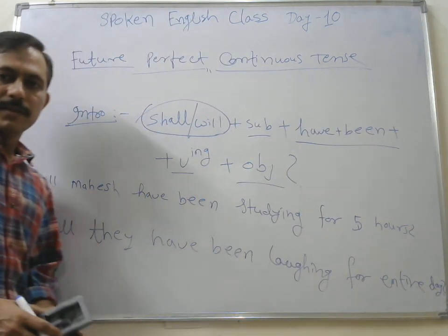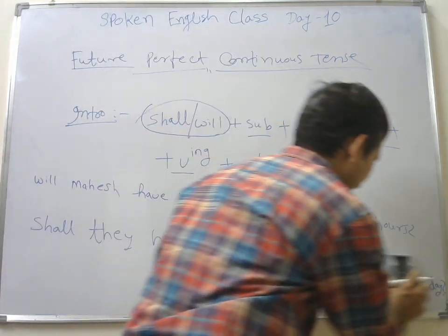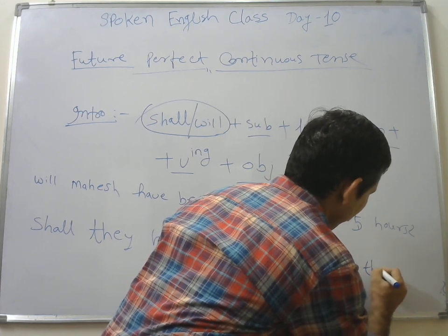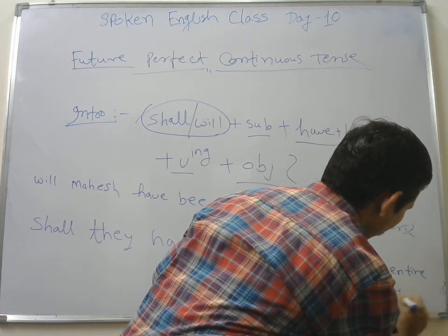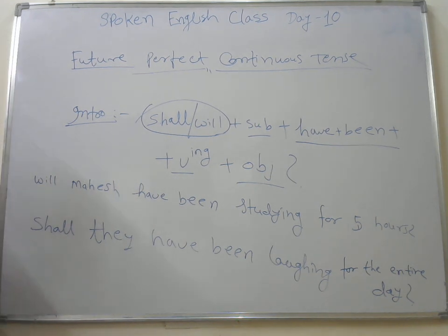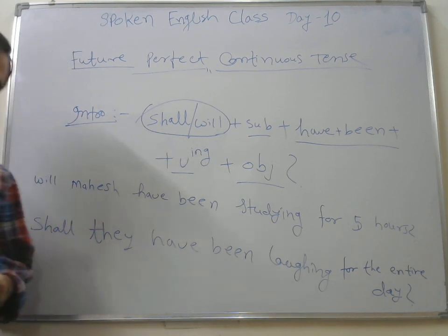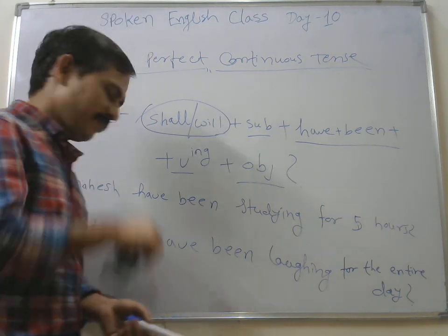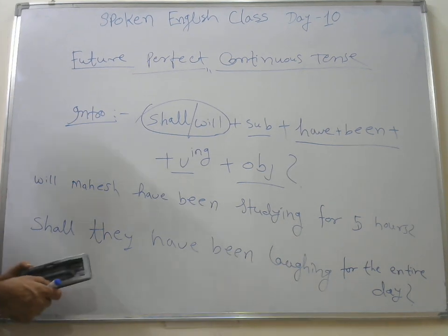Right friend? Is it visible for the entire day? Wait, let me rewrite it. Laughing for the entire day. Yeah, I hope it is visible now. So, shall they have been laughing for the entire day? Will they have been laughing the whole day? So these are some examples of your interrogative sentences.